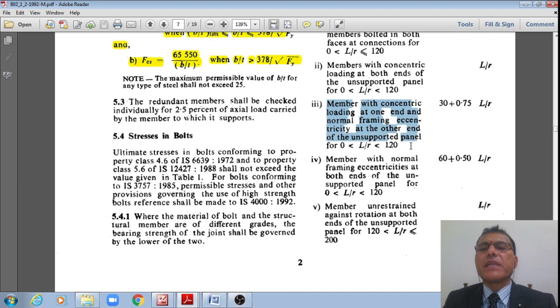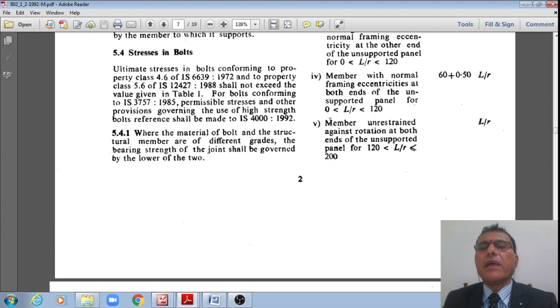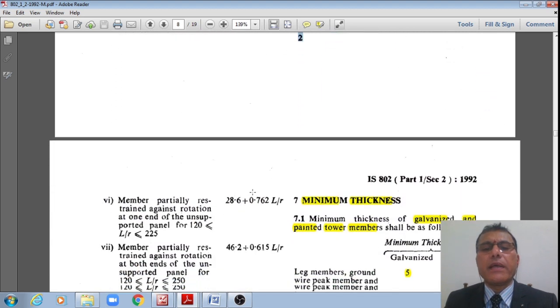Like that, for members with concentric loading at one end and normal framing eccentricity at the other end of the unsupported panel, with L by R greater than 0 and less than 120, it should be taken as 30 plus 0.75 L by R. For members with normal framing eccentricity at both ends of the unsupported panel, for slenderness ratio greater than 0 and less than 120, it should be taken as 60 plus 0.5 L by R. And for members unrestrained against rotation at both ends of the unsupported panel, for L by R greater than 120 and less than 200, it should be taken as L by R.